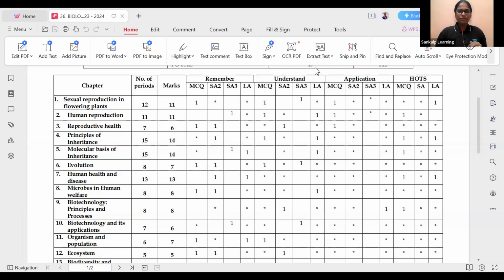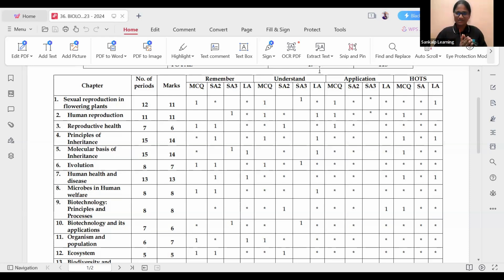Next we have human reproduction. In human reproduction, most of the time we will get diagram based questions. That too we are going to discuss. In Biology there are main fixed diagrams from each chapter. So if we practice them, 3 marks, 5 marks will be in our hands. Next we have reproductive health and diseases. In this we have to mainly focus on what conception methods there are, and then the procedure in the conception methods, that